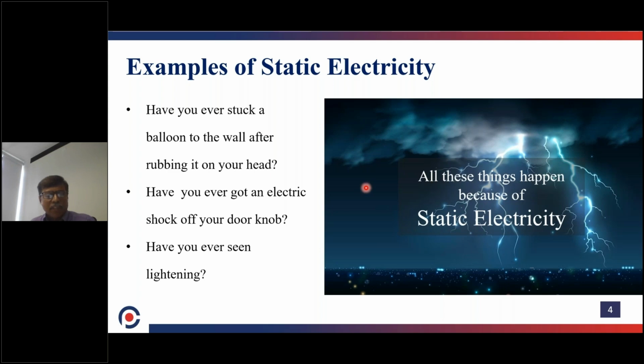Have you ever got an electric shock from your doorknob while walking fast and then touching the knob? Sometimes you notice a slight electric charge on your fingers. This is also due to static electricity. Have you ever seen lightning? Lightning is also an example of static electricity. These are a few examples we see in day-to-day life.